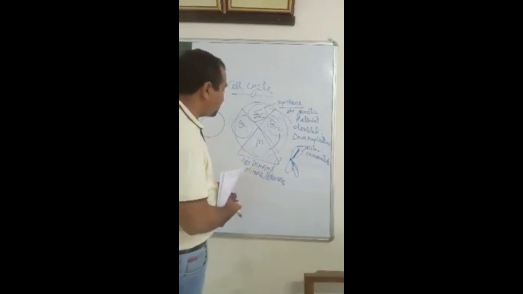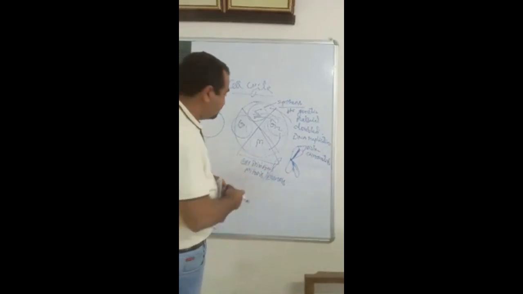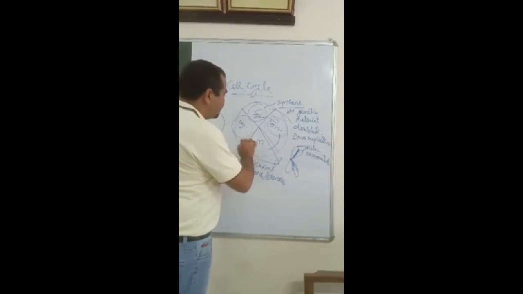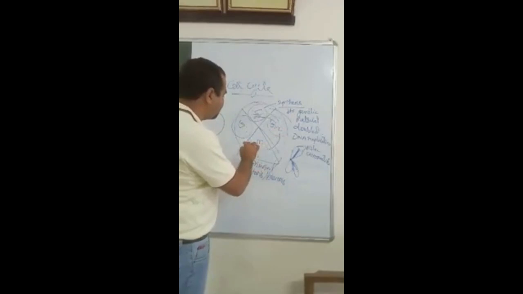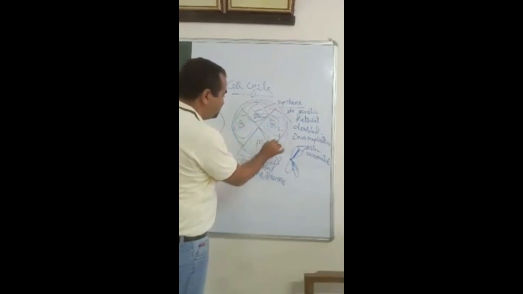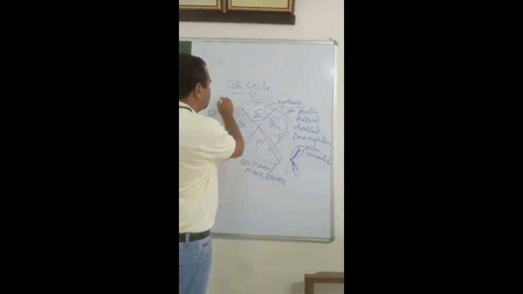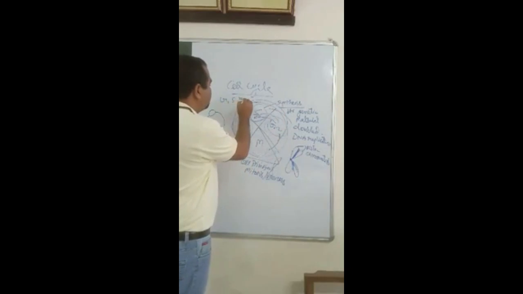Now we will focus on the M phase. This cell cycle can be divided into two phases further. G1, S, G2 is known as interphase.